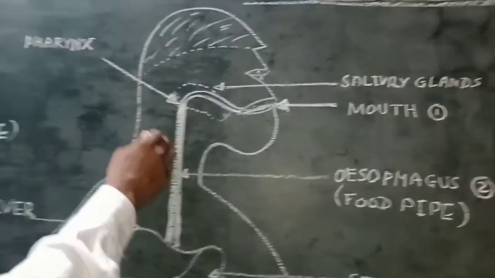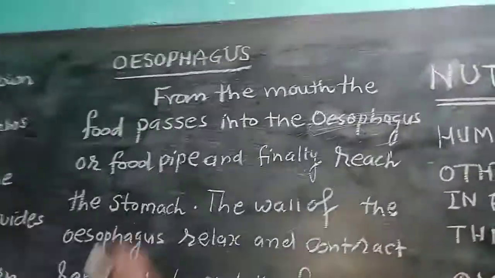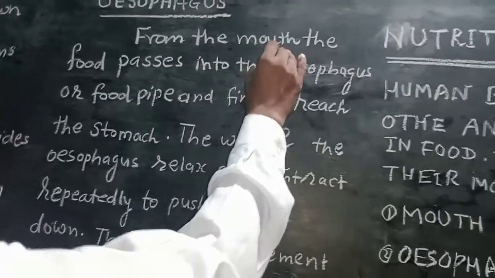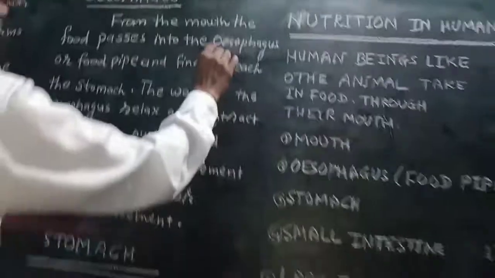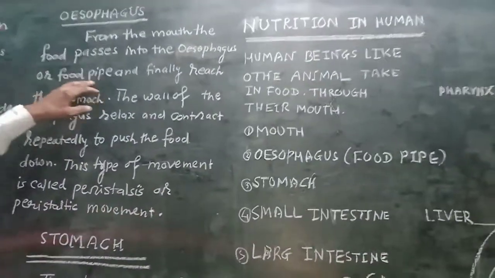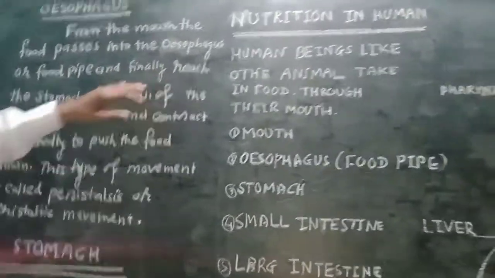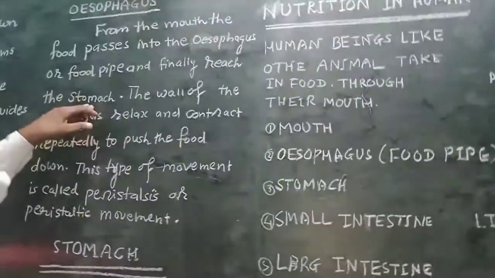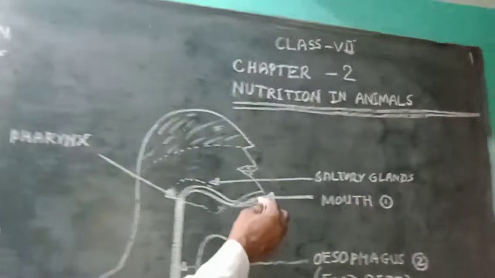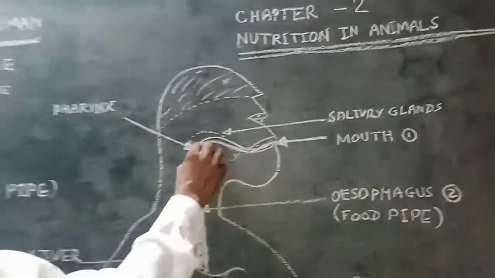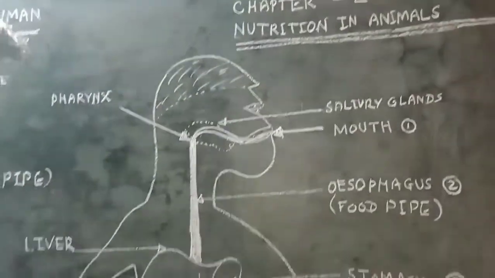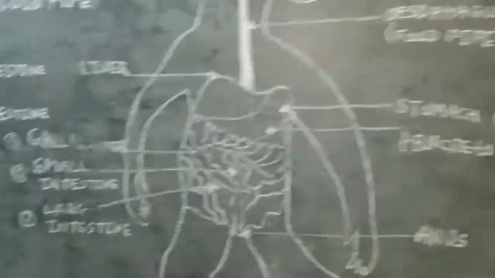Today we are studying the next step, the esophagus, which means the food pipe. From the mouth, the food passes into the esophagus, or food pipe, and finally reaches the stomach. This is the stomach.